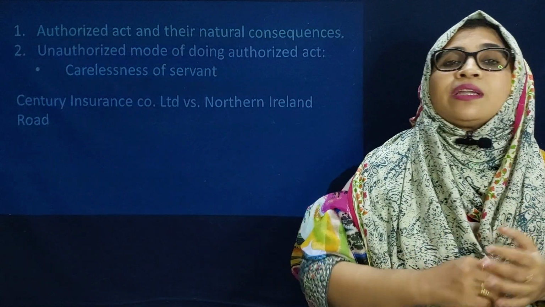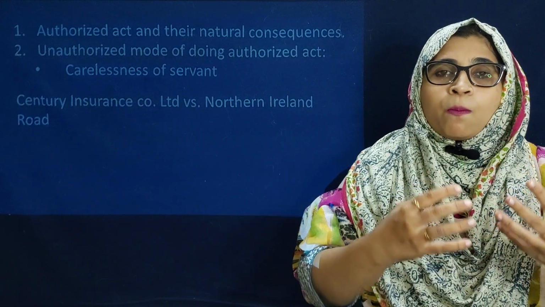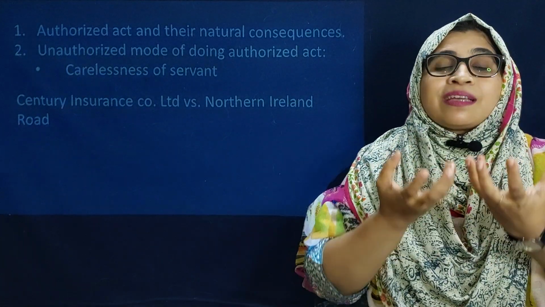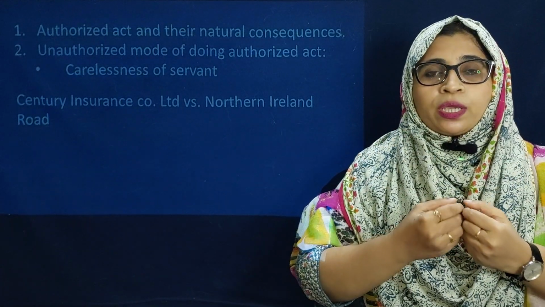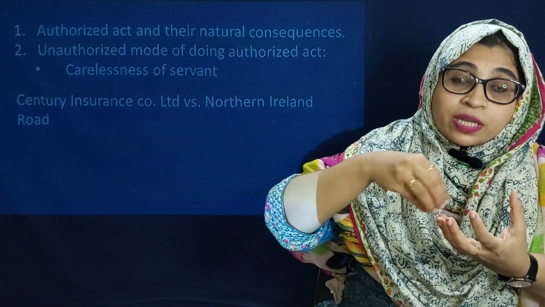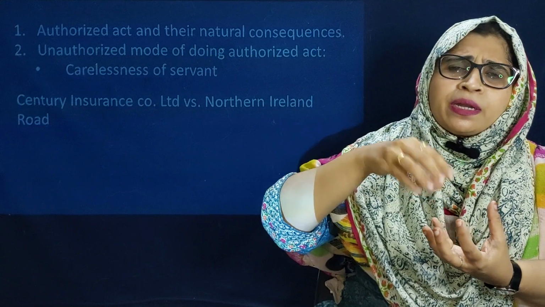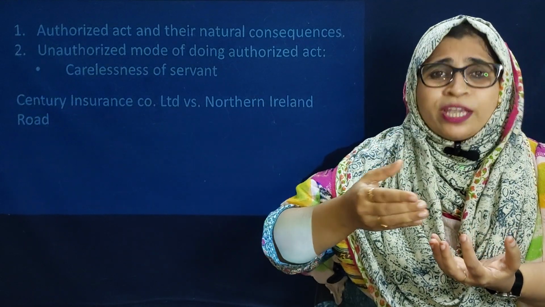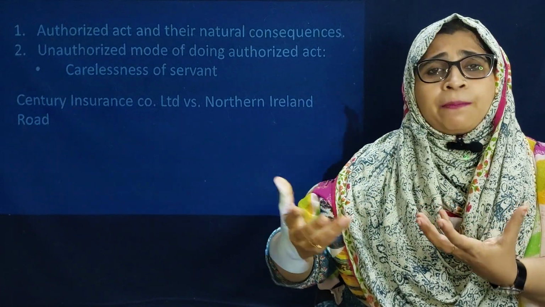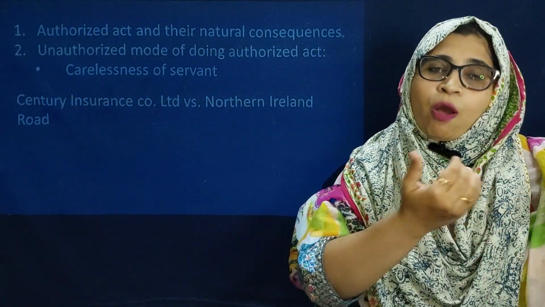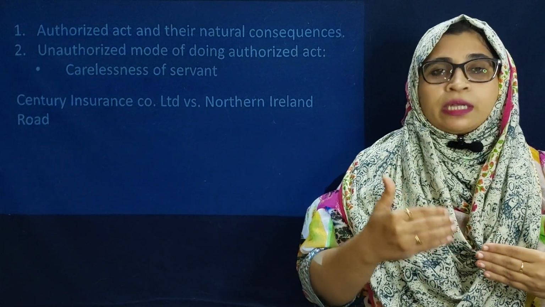What is the authorized act and its natural consequences? Authorized means the master authorizes some work to the servant, the master gives some work to the servant. While doing the work authorized by the master, the servant acts in an authorized way, and while doing that some natural consequences happen. If any tortious act happens by the servant, then also the master is liable. Now we will go to the next one.